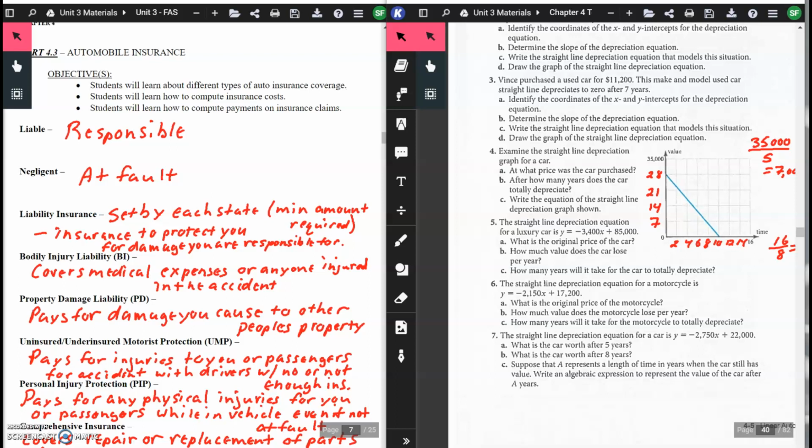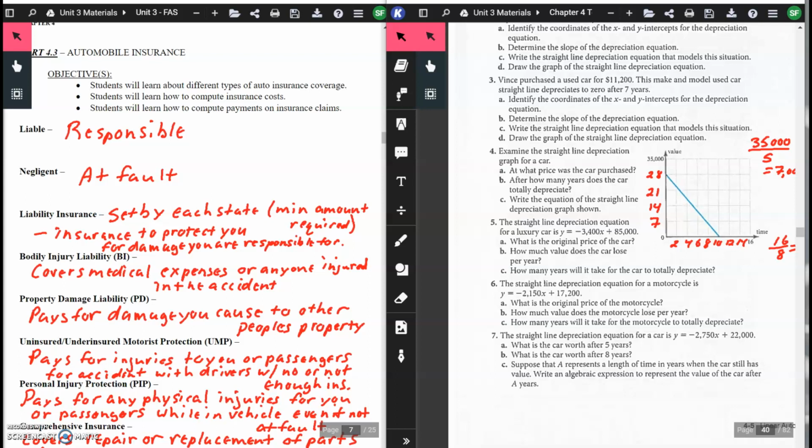Okay, section 4.3 is on automobile insurance. We have a lot of definitions for this one. Liable. This definition is responsible. Negligent means at fault. Liability insurance, this is set by each state. This is the minimum amount required.